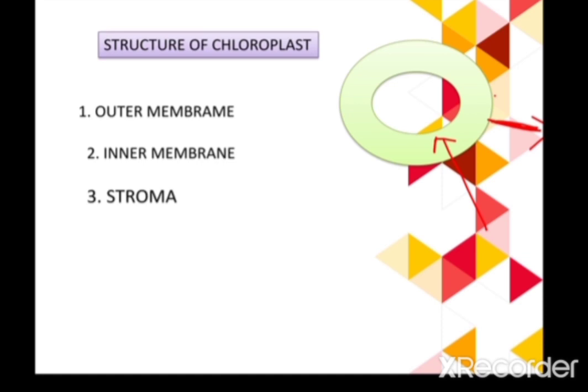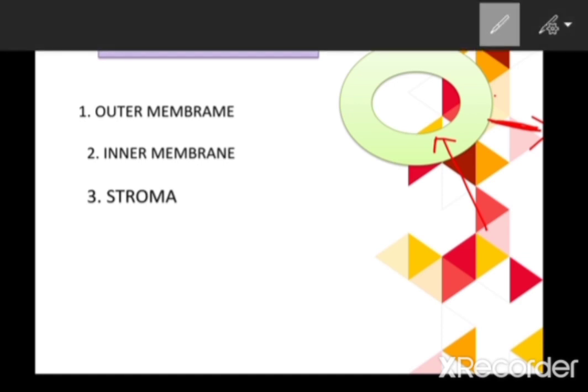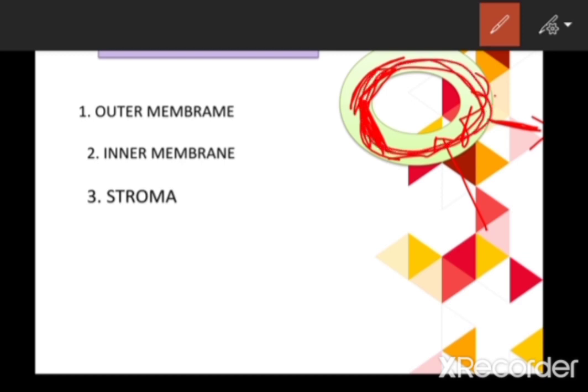If we are talking about the permeability of these membranes, remember the outer membrane is highly permeable and the inner membrane is less permeable as compared to the outer membrane. Here, in between these two membranes, a space is present. This space is called the periplastidial space.